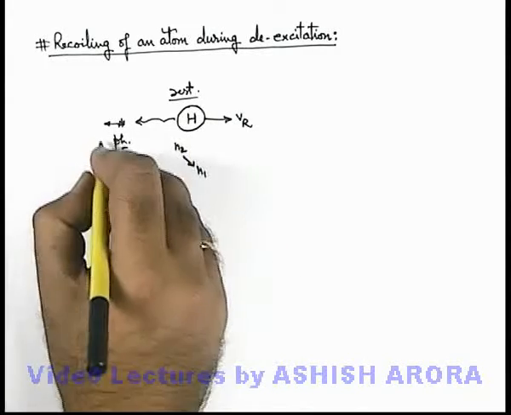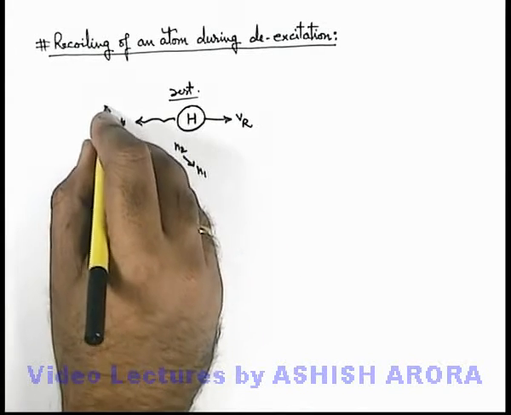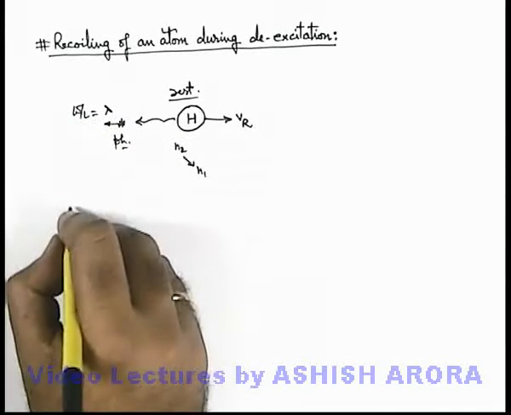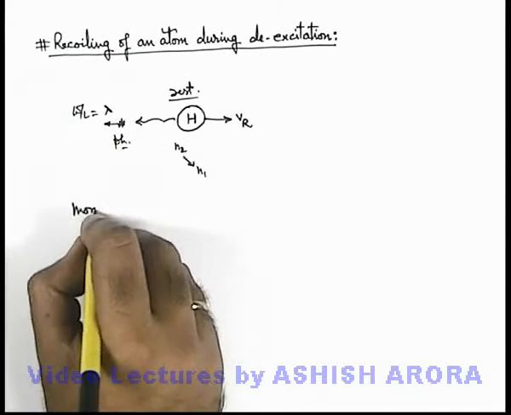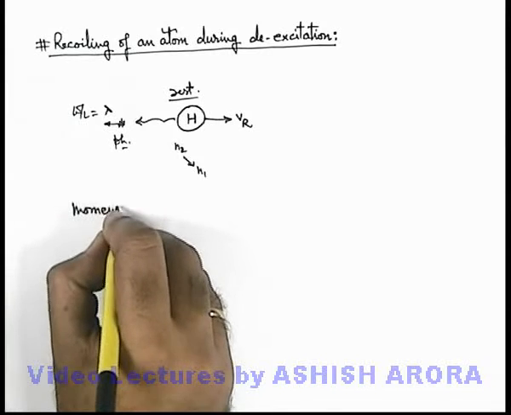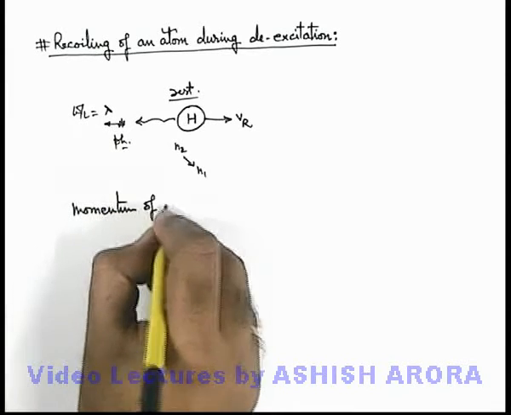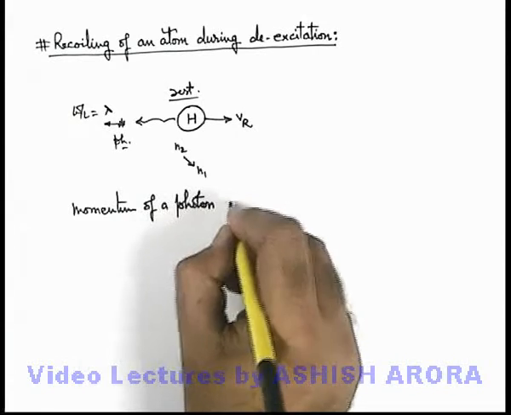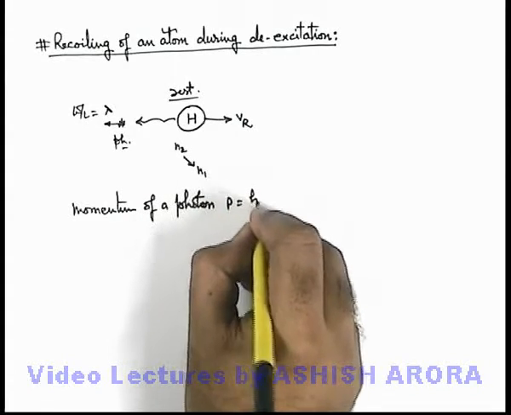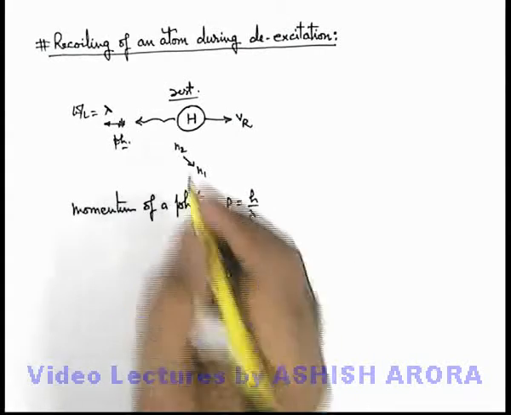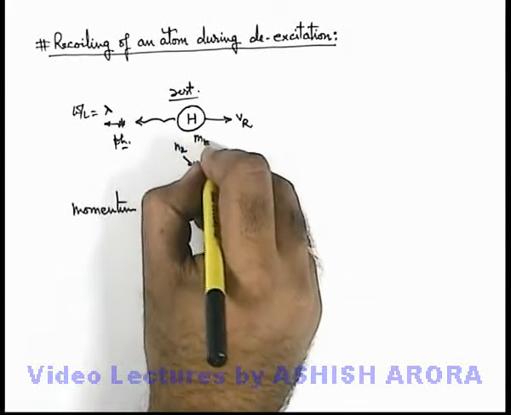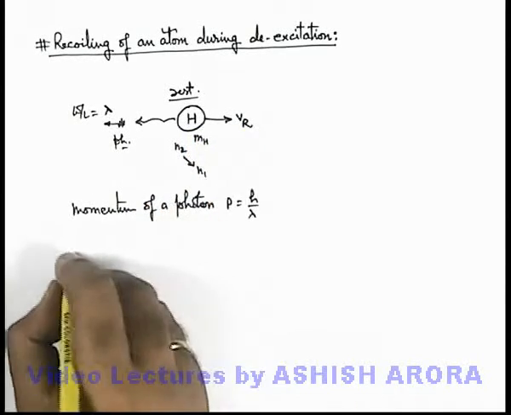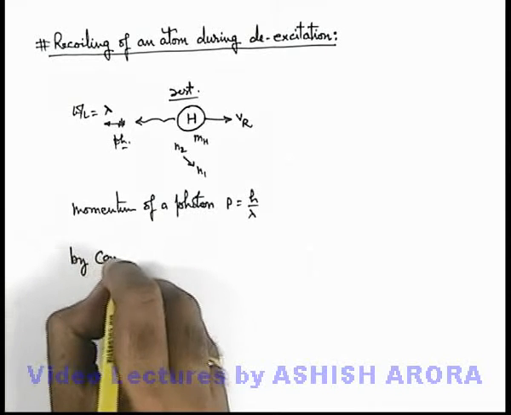In this situation, say the photon emitted is of wavelength lambda. As we have studied in previous sections, the momentum of a photon associated with it can be written as p equals h by lambda. And if the hydrogen atom is of mass mh, which recoils with the speed Vr, then by conservation of momentum,